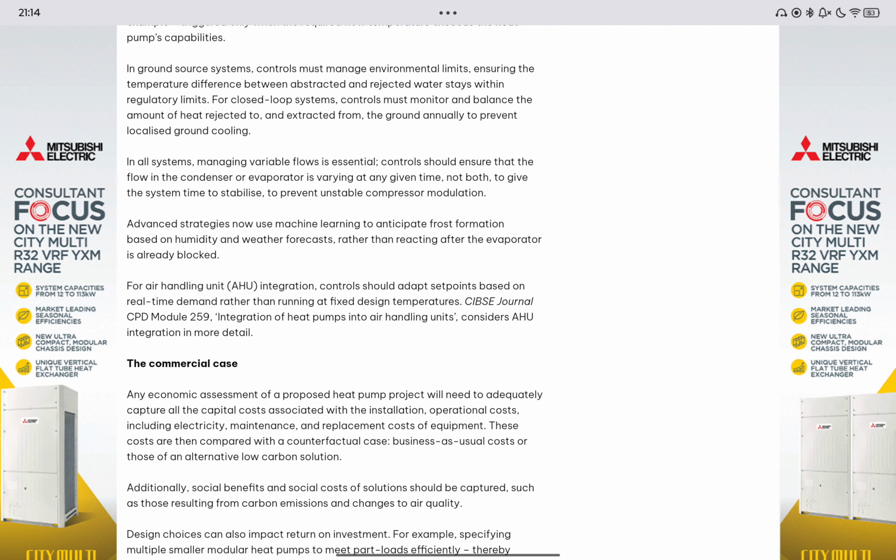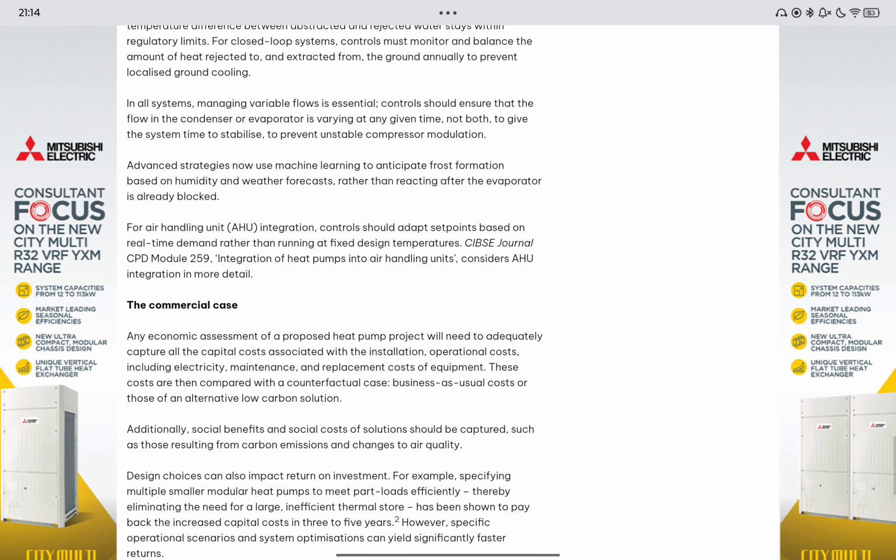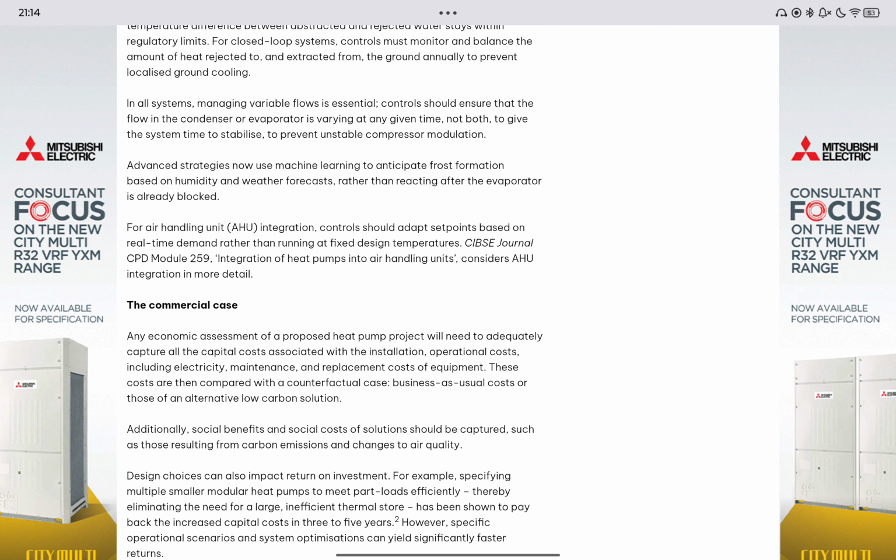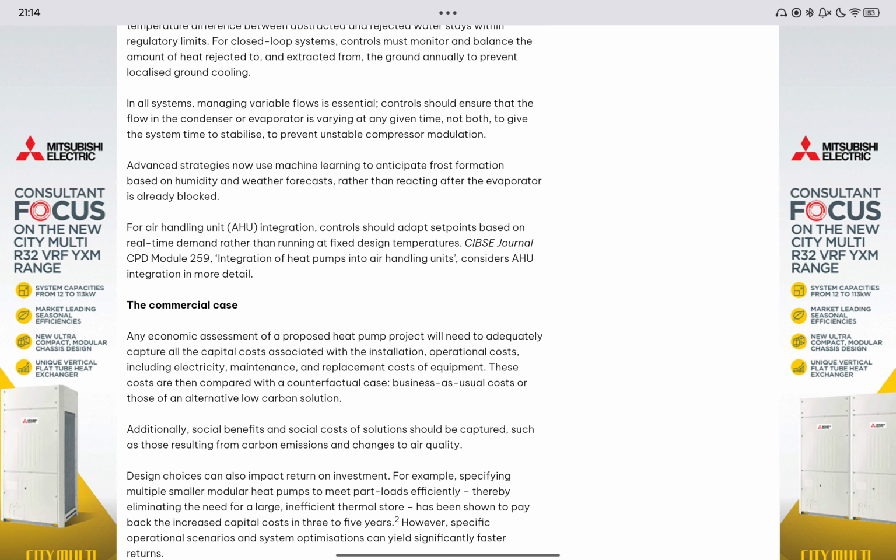In all systems, managing variable flows is essential. Control should ensure that the flow in the condenser or evaporator is varying at any given time, not both, to give the system time to stabilize. To prevent unstable compressor modulation.